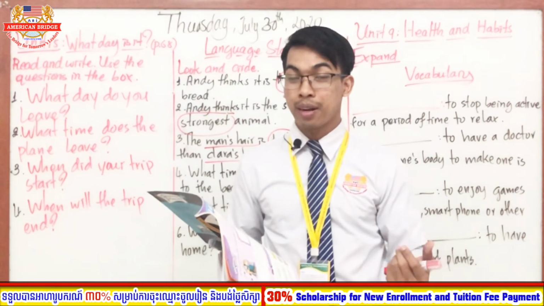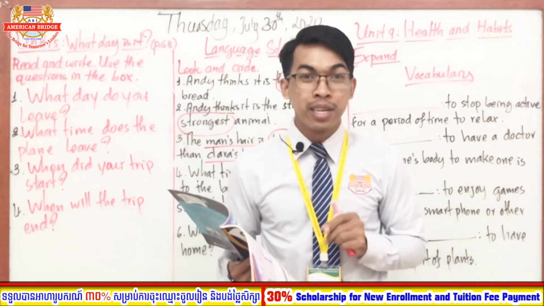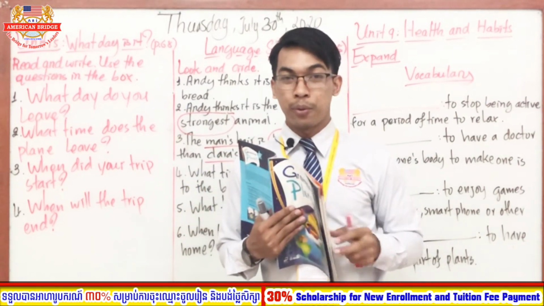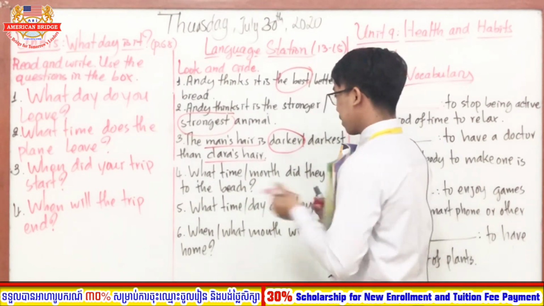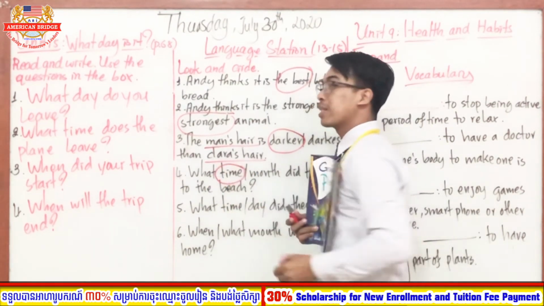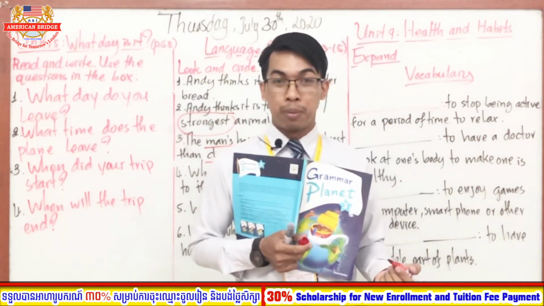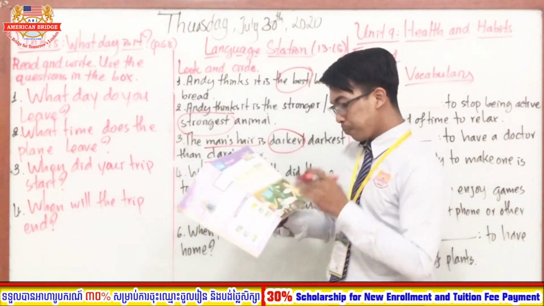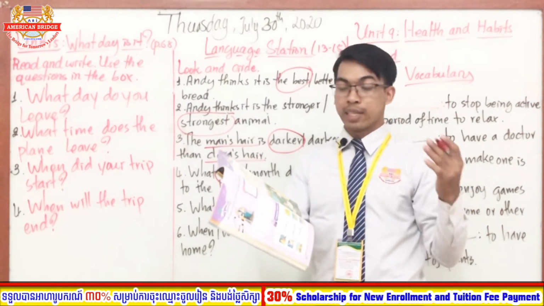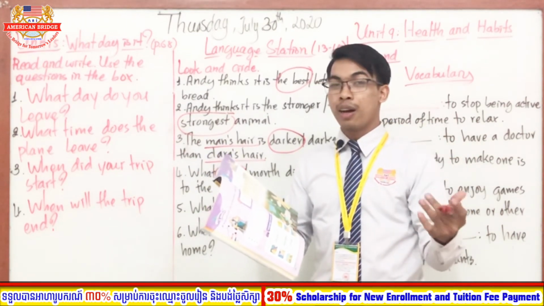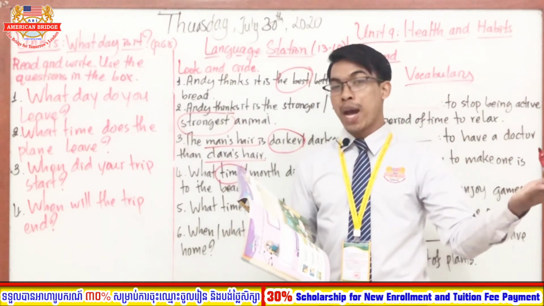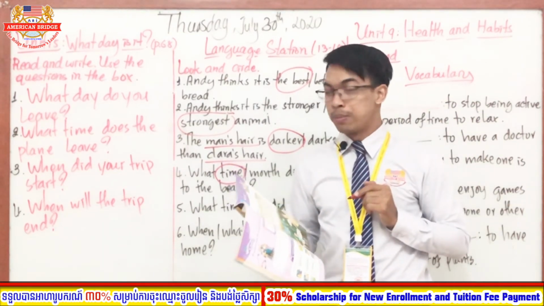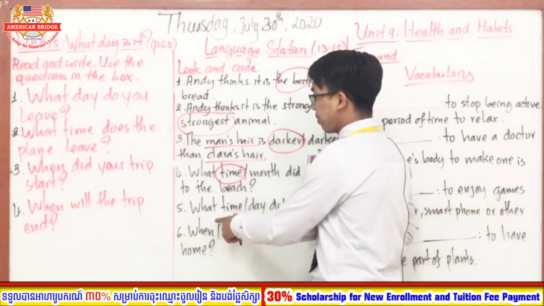So which is the correct answer, everyone? Yes, of course. What time? What time asks about the exact time, right? So the answer is they went at 10 o'clock. It is the real time, the exact time. It is not referring to the month. It asks about time. Now let's move on to number 5.